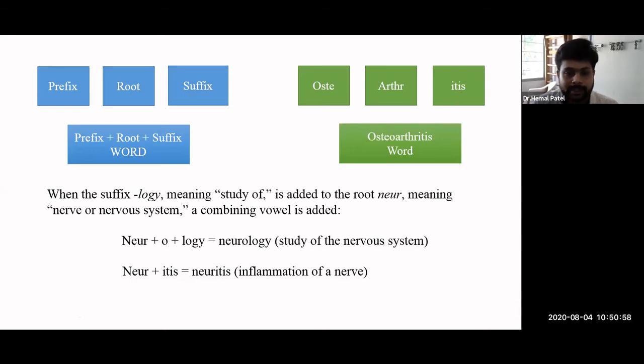For example, if I change the word, biology: logy has the same meaning, study of something. Bio means body, so it is a study related to life and the body. Again, that is an easy form to understand all of this. One more example, neuritis. We already know the meaning of itis: inflammation. And we already know the word related to the neuron. Neuron means the nervous system or nerves. So neuritis, itis meaning inflammation, ultimately means inflammation of the nerve.